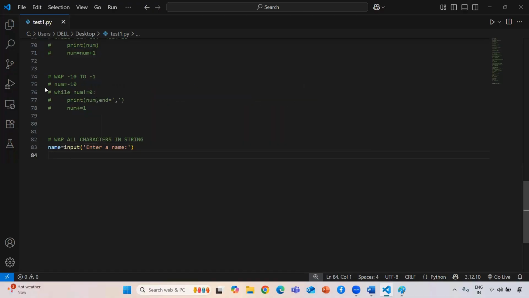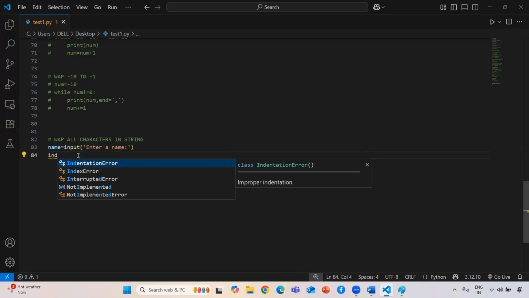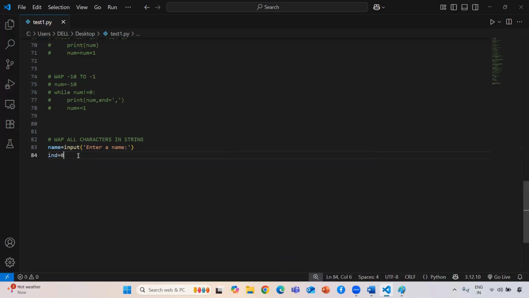Now here also I need to start implementing. From where I need to start? Now I don't know the user's input. If you see here, we don't know how the user will be typing, means that particular string might be 3 characters, 4 characters, 5 characters, 1 character also. So in that case we are using our while loop. But first we need to give our starting index. We are using our starting index from 0 only. That's why I am keeping 0 as my starting value.